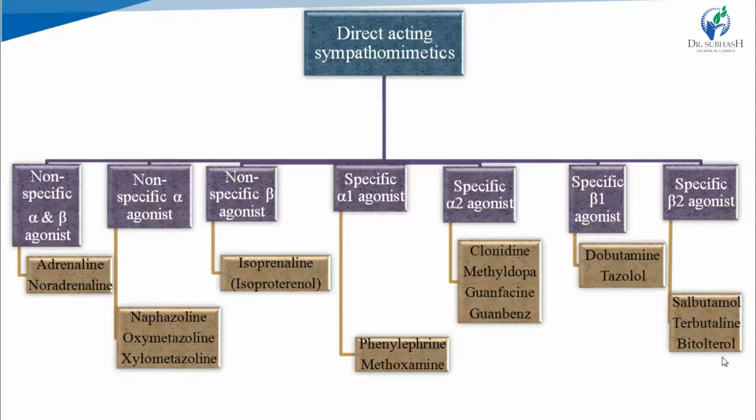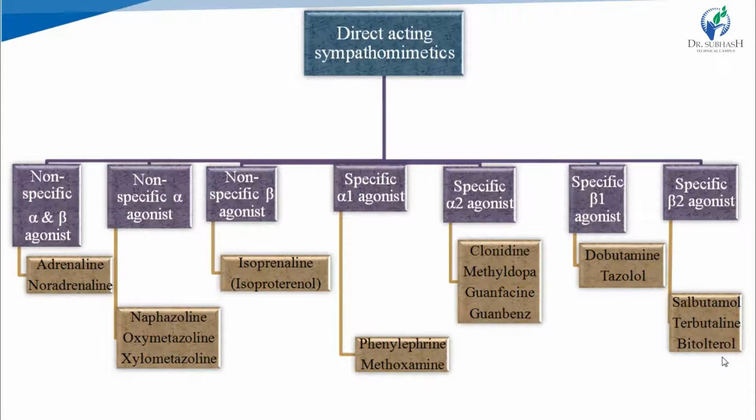Then non-specific alpha agonist means they are agonist of alpha 1 and alpha 2. That's why non-specific. Then non-specific beta agonist means they are agonist of beta 1 and beta 2. Then specific alpha 1 agonist means these drugs can only bind with alpha 1 receptors. They are the agonist of only alpha 1 receptors. Specifically alpha 1 agonist.